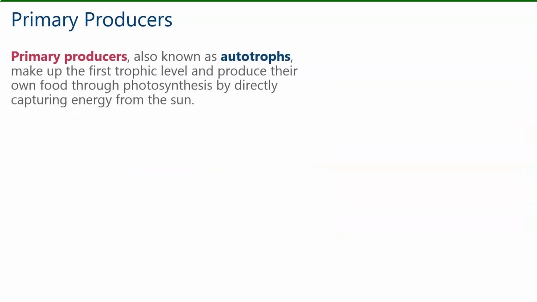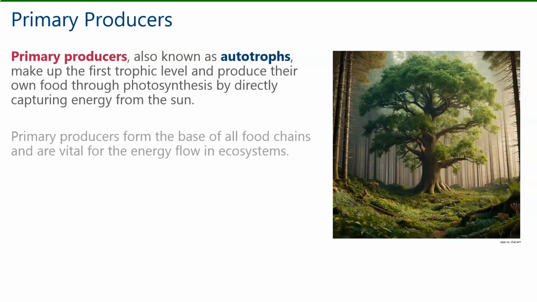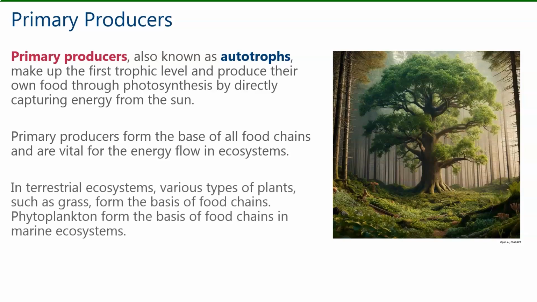Primary producers, also known as autotrophs, make up the first trophic level and produce their own food through photosynthesis by directly capturing energy from the sun. Primary producers form the base of all food chains and are vital for the energy flow in ecosystems. In terrestrial ecosystems, various types of plants, such as grass, form the bases of food chains. Phytoplankton form the bases of food chains in marine ecosystems.